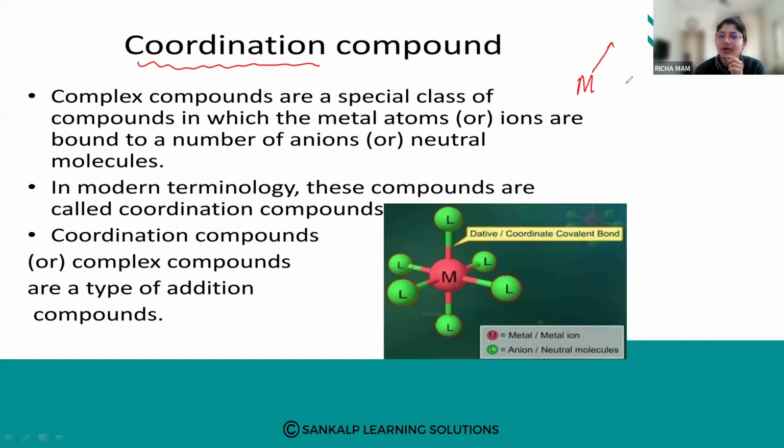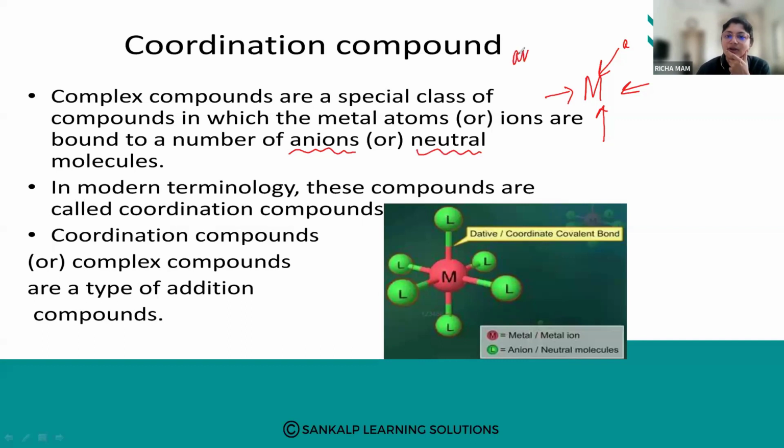So centrally a metal will be there, and this central metal will be bonded by ligands. They have told you anions or neutral molecules.